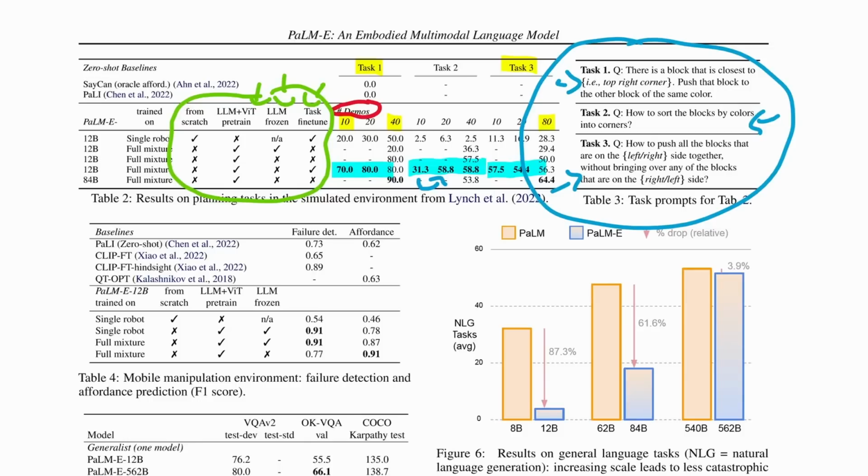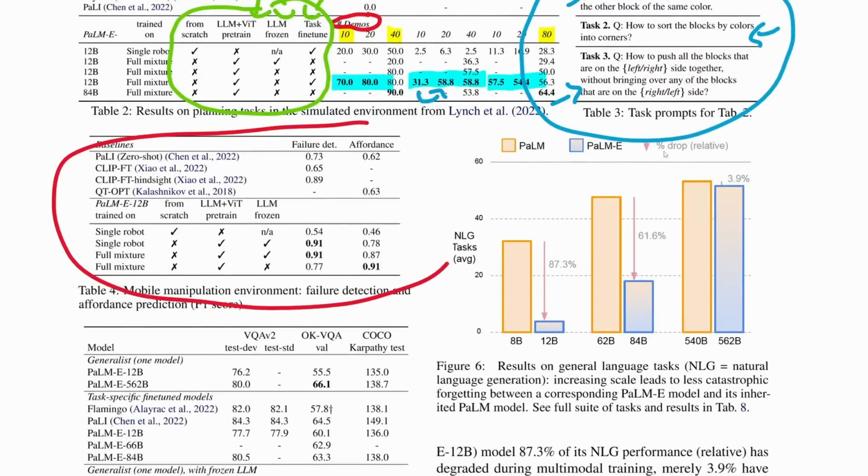I don't know. For table 4, this is one of those ones I'm just going to kind of glaze over because it's the same thing as the previous one. I mean, it's not. They're testing a different thing. I can at least tell you what they're testing, which is they're trying to see how well a model can detect failure and how well it can detect affordances, which are things that the model is able to do, because for an embodied agent, there are some things it can do and some things it can't. So an affordance is saying, can it predict what it's actually capable of? And again, they compare various models. I'm not sure why these are the specific models they're comparing, but alas, these are the ones they do compare.